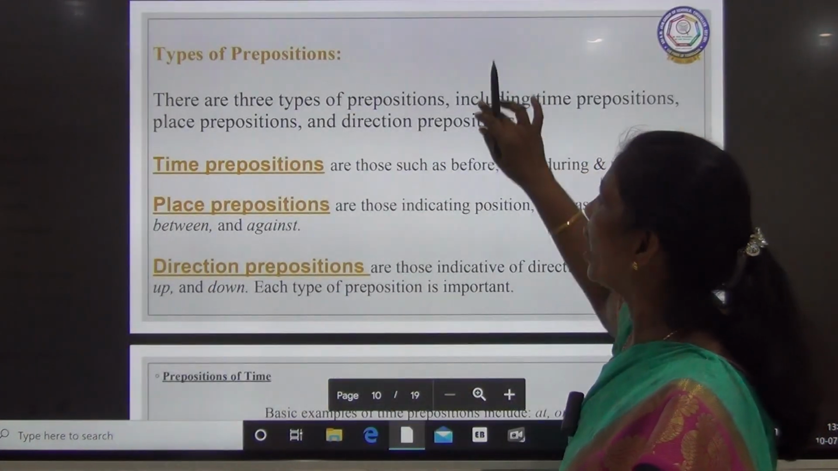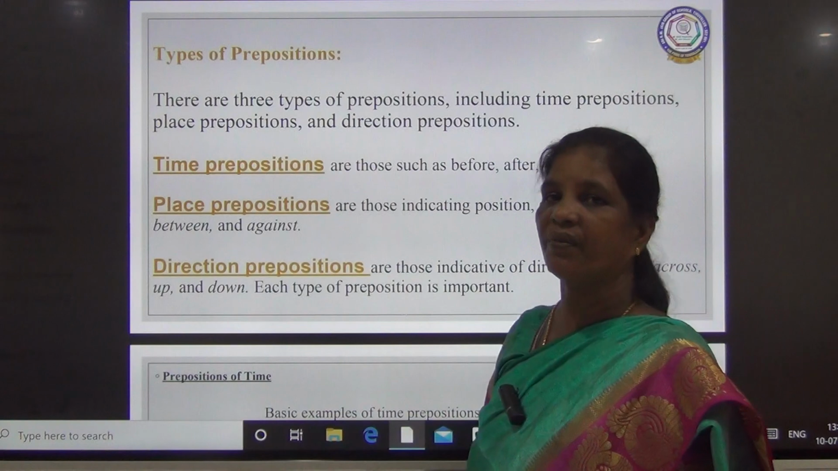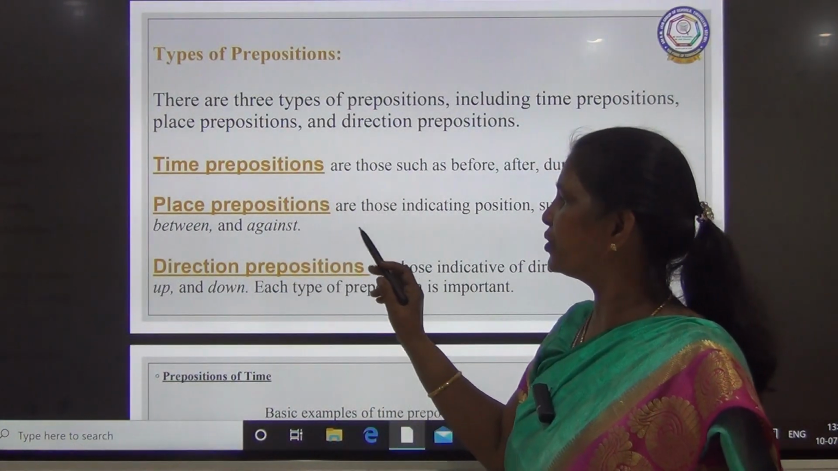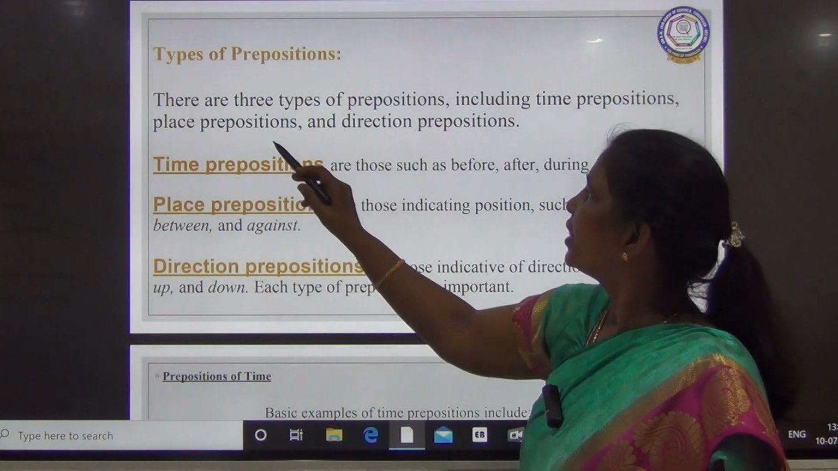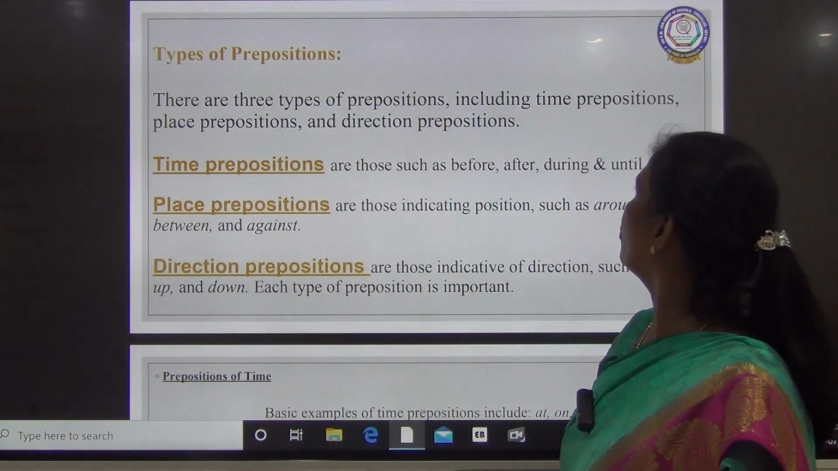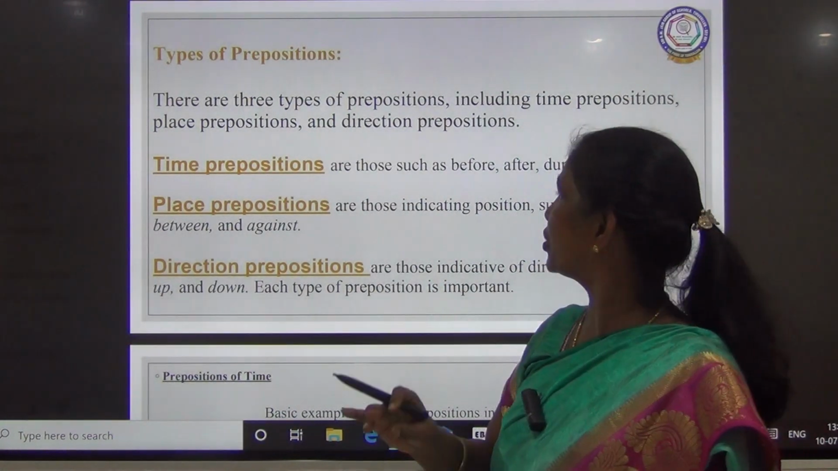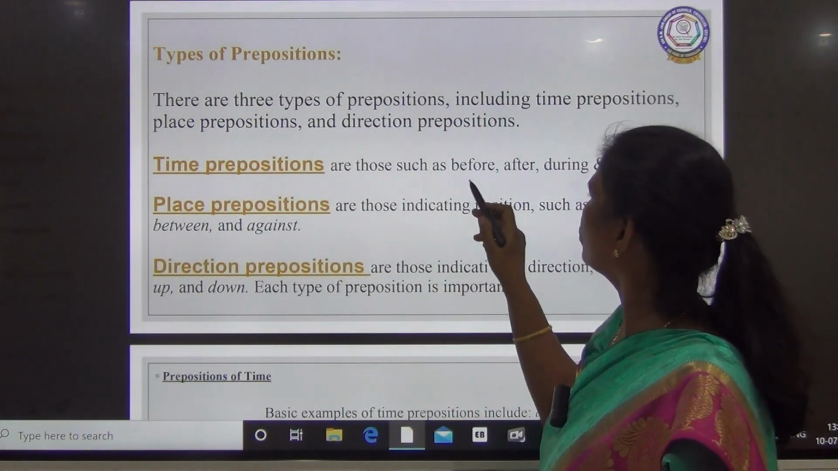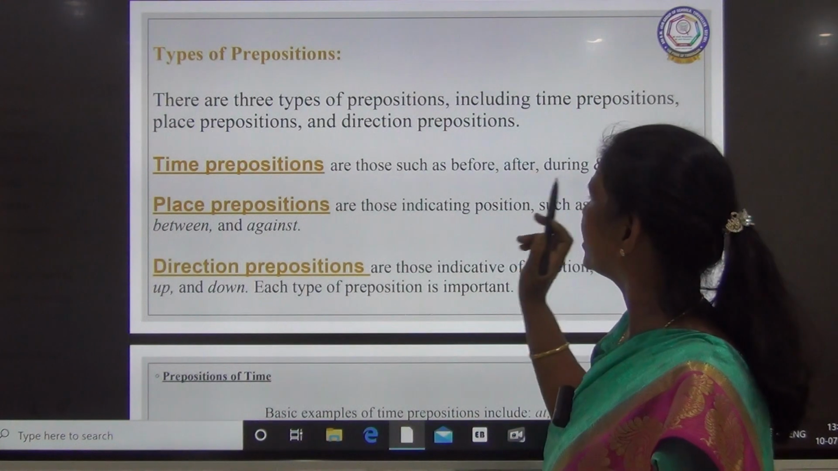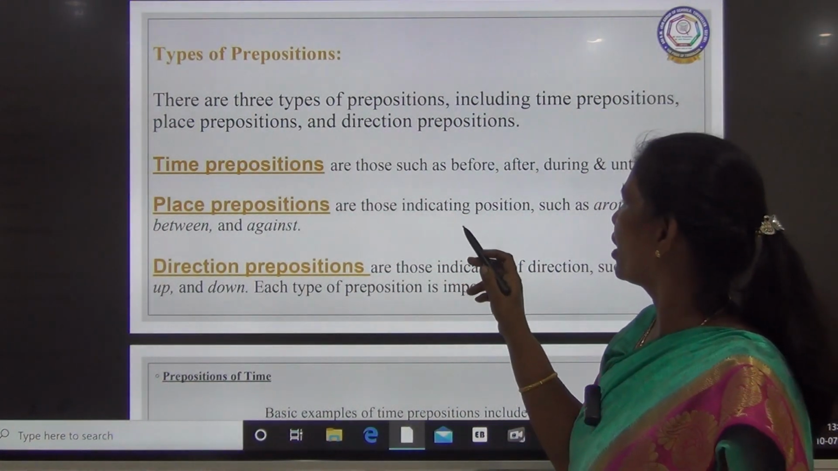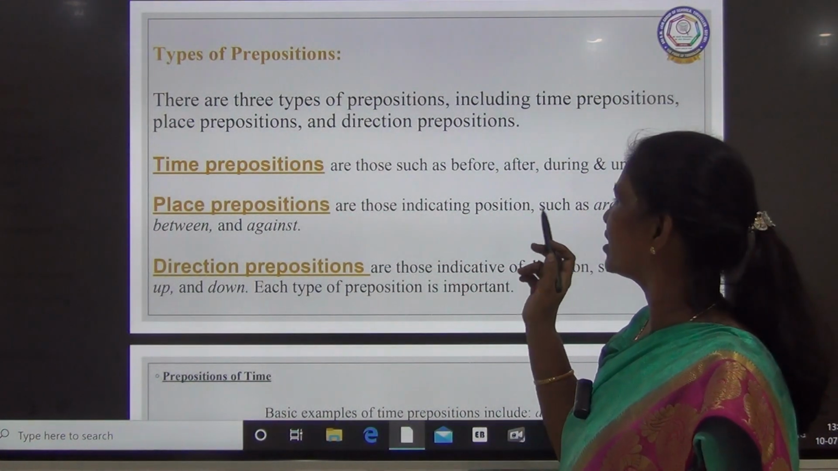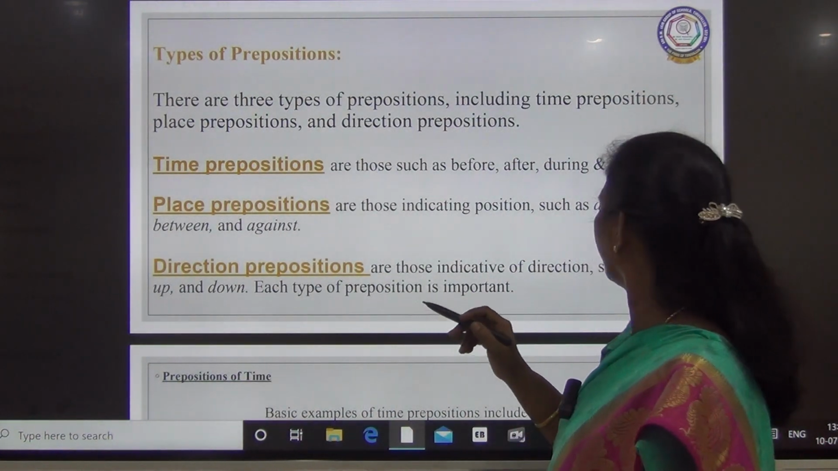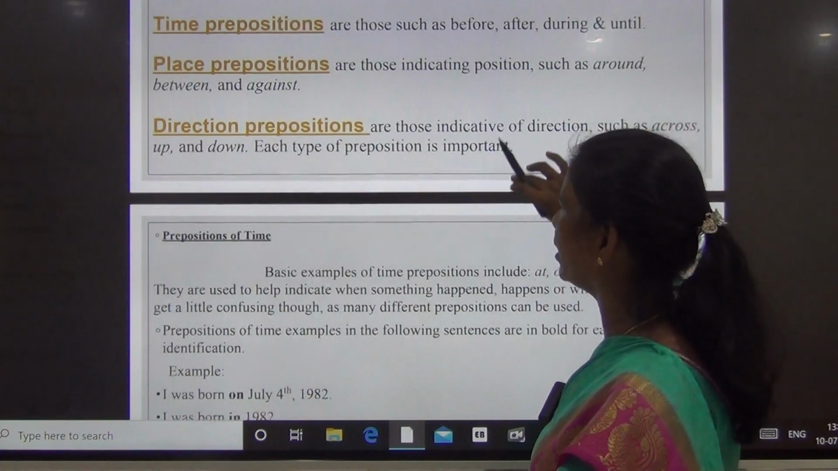Okay. So again, types of preposition we can divide into three, children: time preposition, place preposition, and direction preposition. Time prepositions are those such as before, after, during, until. Place prepositions are those indicating positions such as around, between and against. Direction prepositions are up and down, across. So this is all their thing.